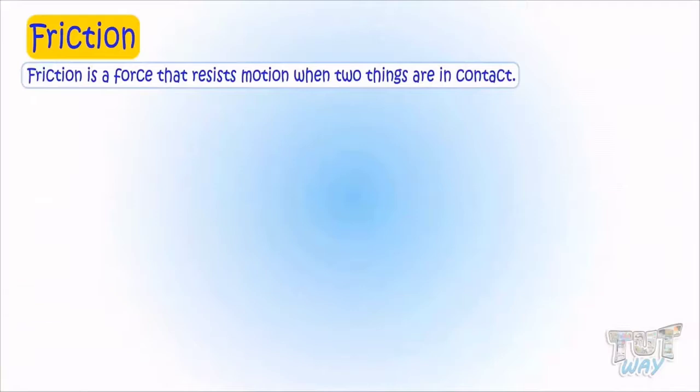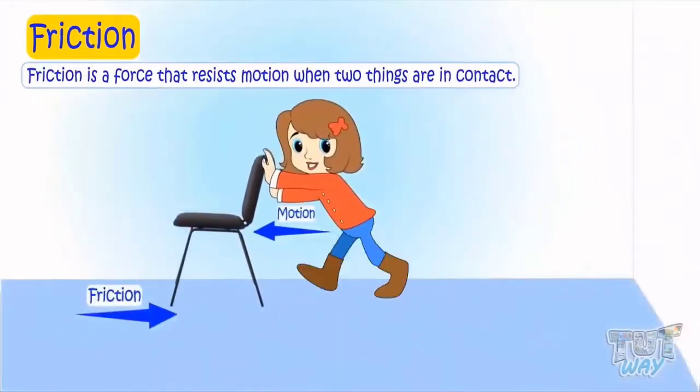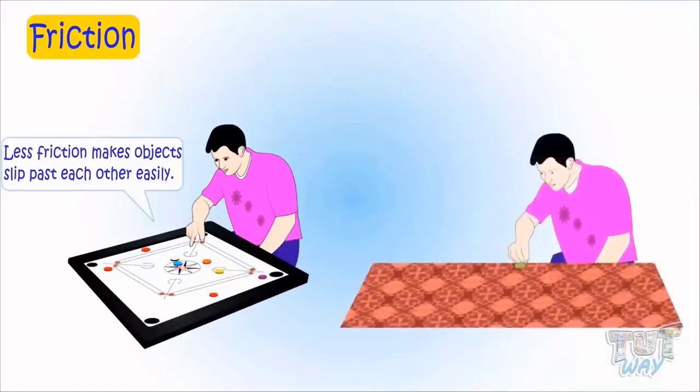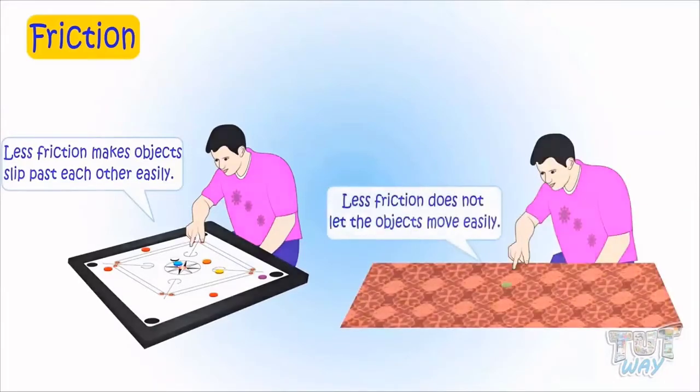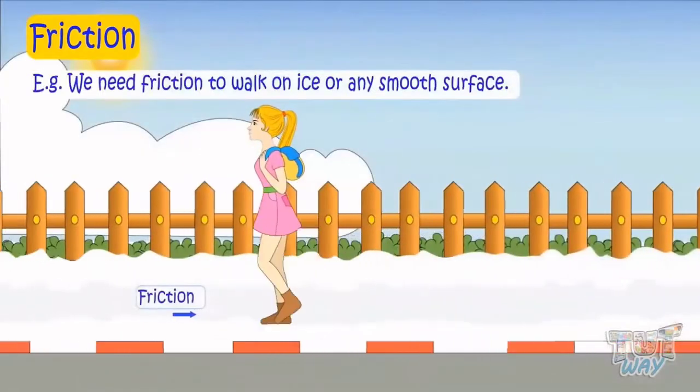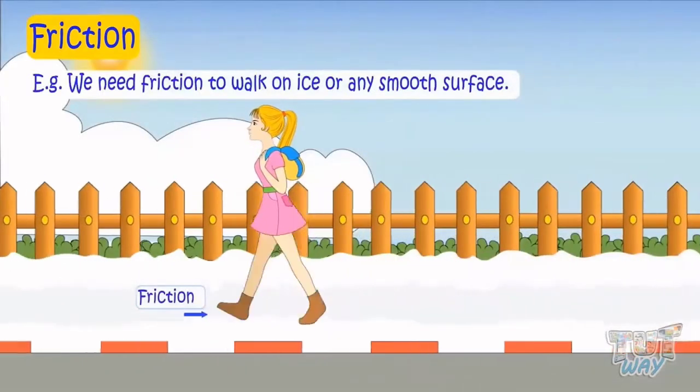So let's start. Friction is a force that resists motion whenever two surfaces are in contact. When the surface is smooth, the object moves easily, whereas on a rough surface, objects do not move easily. We need friction between shoes and ice to walk on it.